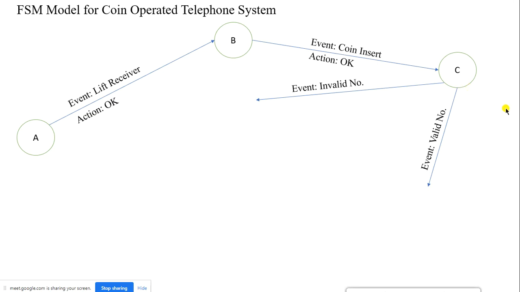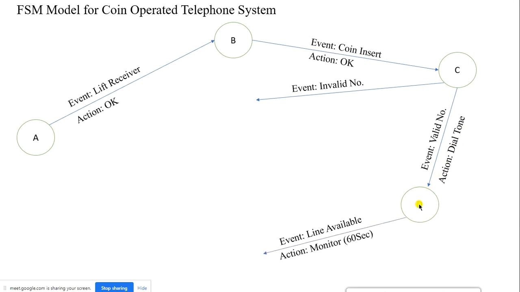Once again, let me take that the number is valid. From state C, I assume that the event that has happened here is a valid number. Now what is to be done? Okay, I need to get the dial tone, right? The action is dial tone, and now assume that the line also gets connected. Once the line is connected, state D is nothing but the dialing tone I am receiving. Now it is line available. Once the line is available, I move to state E.